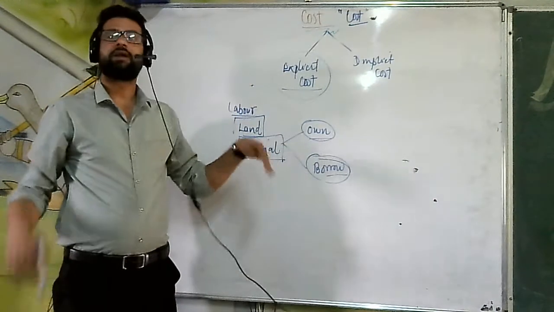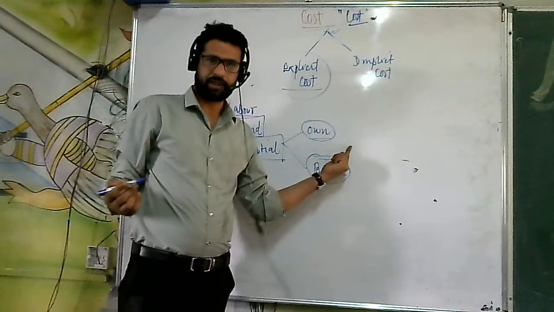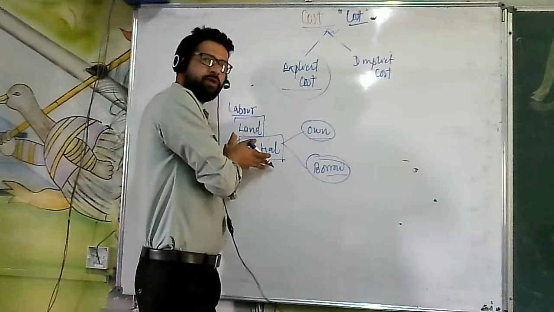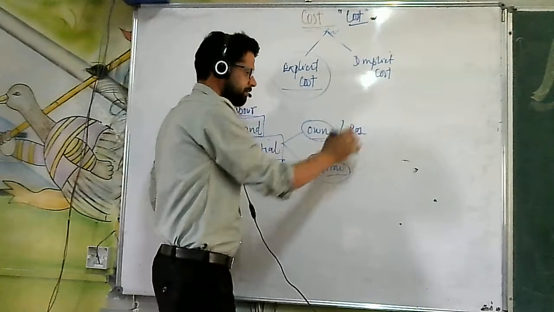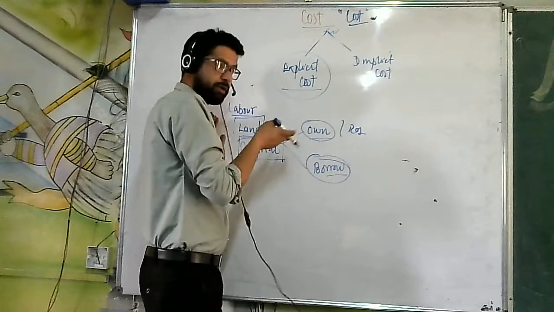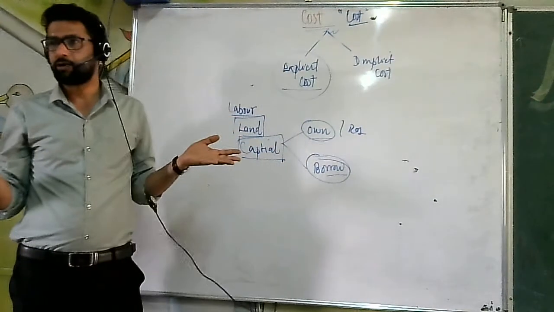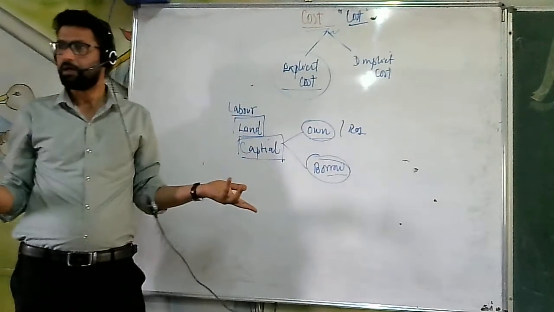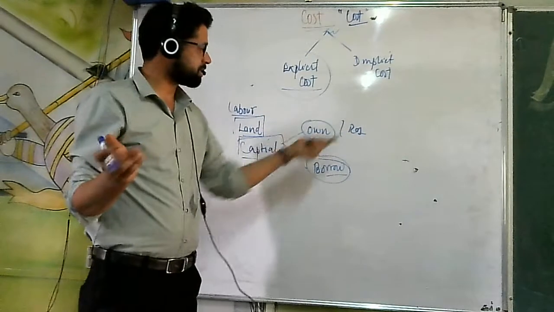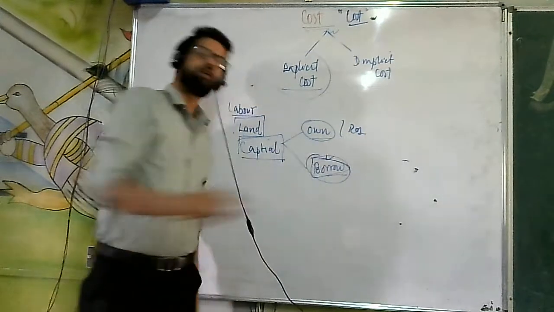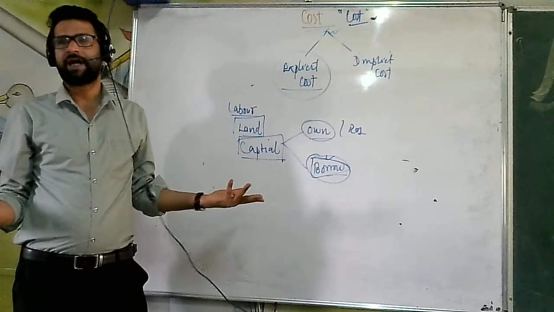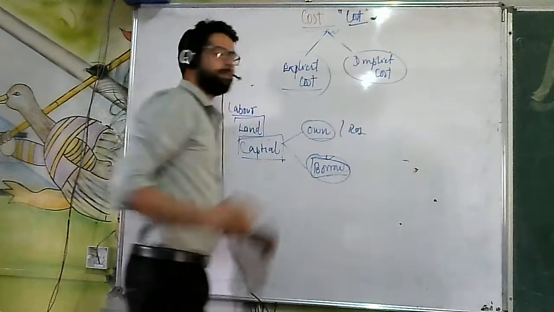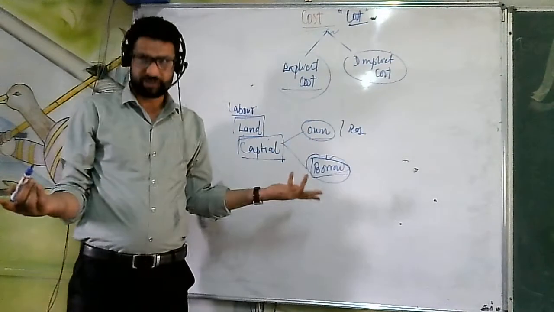The cost incurred on the factors of production which are being hired from outside, that's known as explicit cost, okay? In case I have my own capital, I don't have to pay the rate of interest, okay? In case I don't have my own capital, for that purpose I am going to borrow the money from the bank. In that situation, I have to pay the rate of interest to the bank, okay? So that's what I am saying. Explicit cost is defined as that cost which is incurred on the factors of production hired from outside, and its opposite is implicit cost. Implicit cost means owner's own funds.